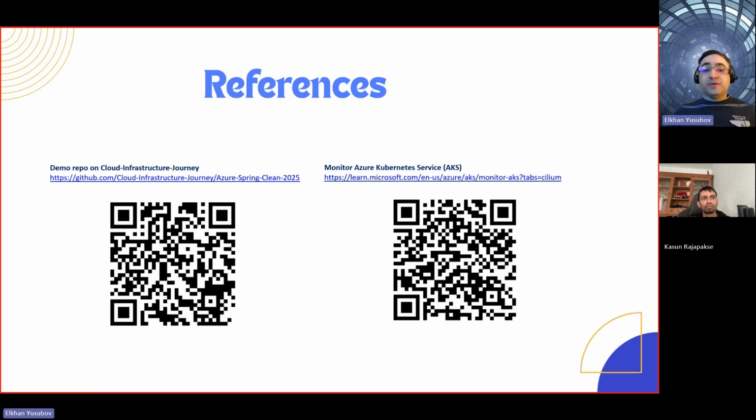Please give us your feedback. If you want to add something or you have a PR to that repo, everybody is welcome. It's there for the community, created by the community, so make your PR if you want to add anything into our GitHub repo for today. And then, of course, if you want to learn more about AKS monitoring capabilities, what's there, what's in preview, what's coming, and what the best practices are, there is a Microsoft Learn document open for you 24/7. It should be available for you to dive into.